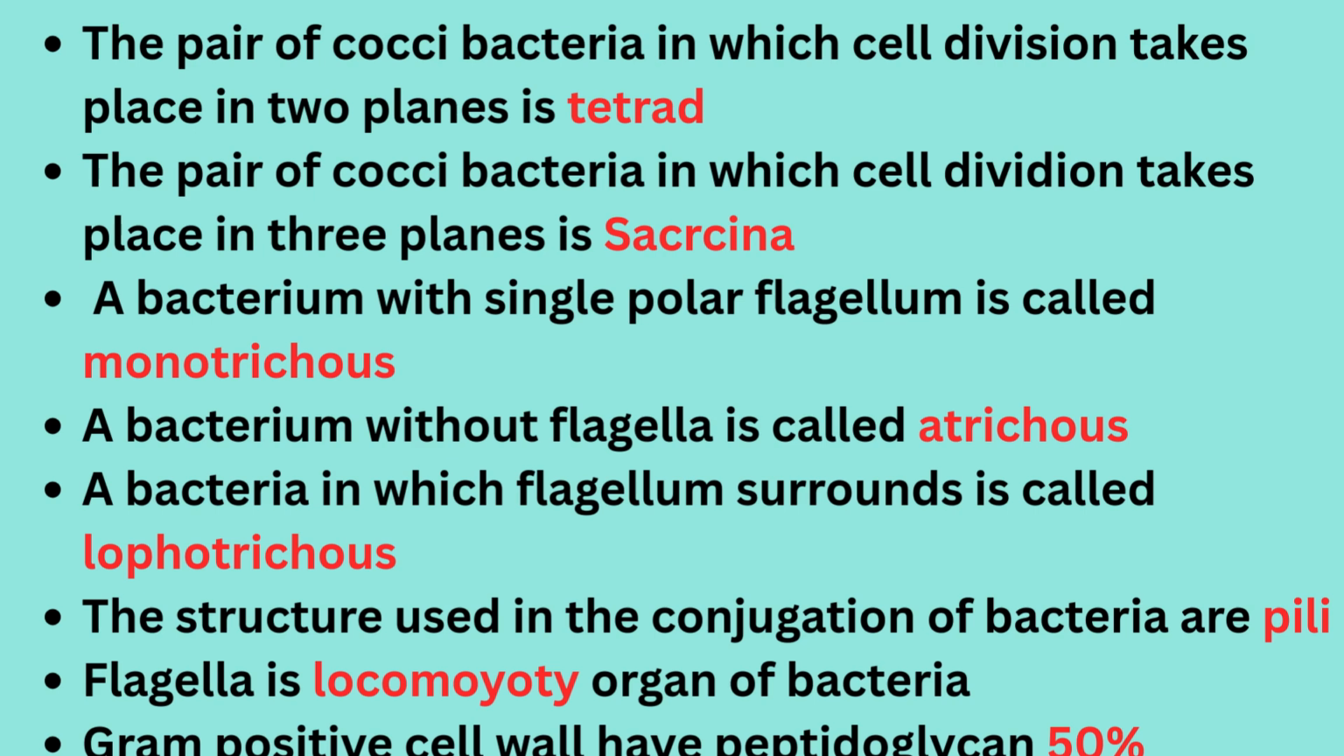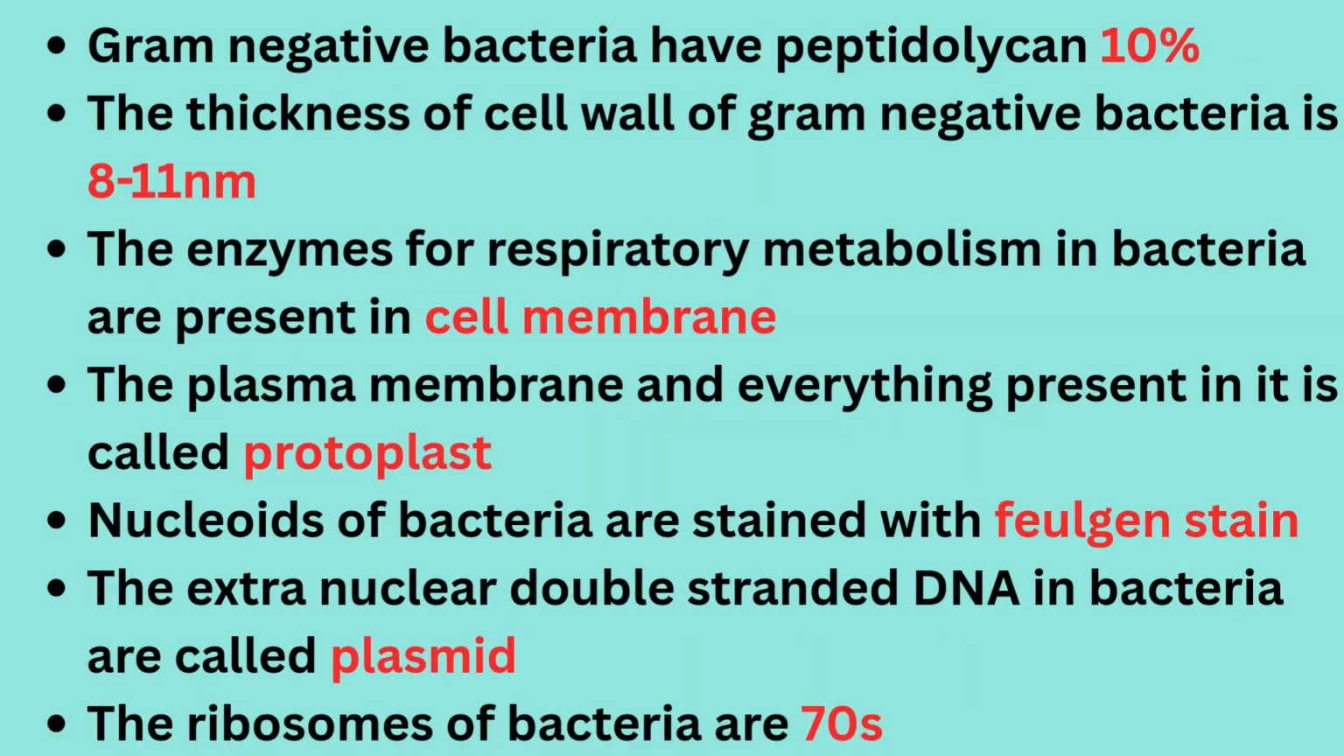Gram-positive cell wall has peptidoglycan of about 50%. Gram-negative bacteria have peptidoglycan up to 10%. The thickness of the cell wall of gram-negative bacteria is 8 to 11 nanometers. The enzymes for respiratory metabolism in bacteria are present in the cell membrane. The plasma membrane and everything present within it is called the protoplast.